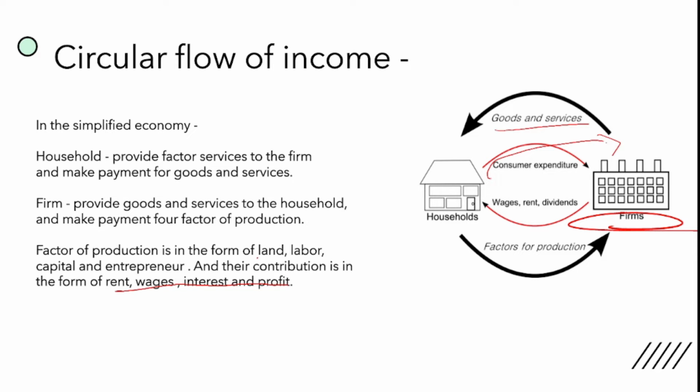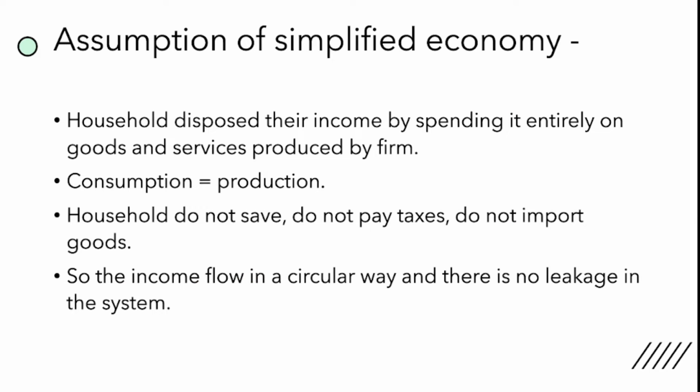And we are saying that, guys, there are certain assumptions of this economy. What is the assumption? We are saying that household is spending their entire income on the goods and services produced by the firm, because we are saying that there are only two entities. There is no government, there is no external world. Household need not pay any taxes. At the same time, the firm also need not pay any taxes. They are not making any kind of import or export.